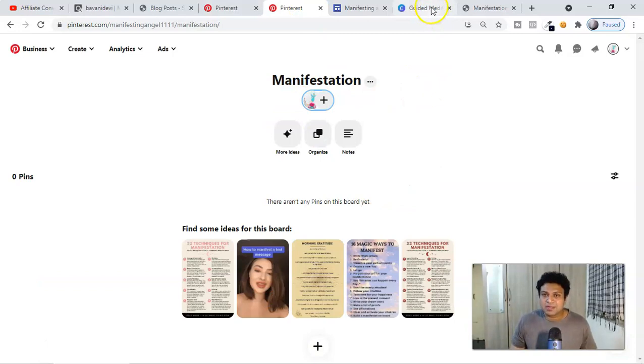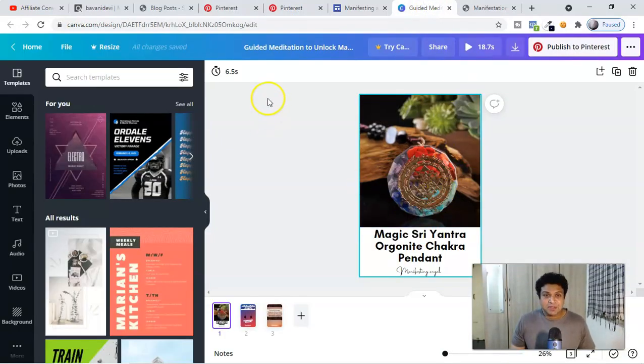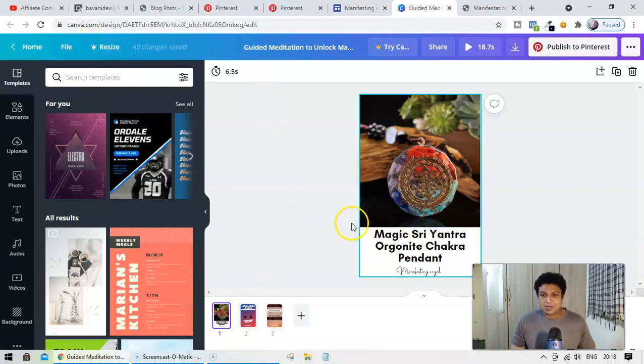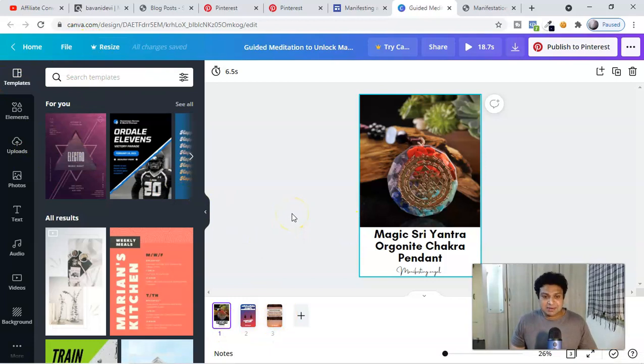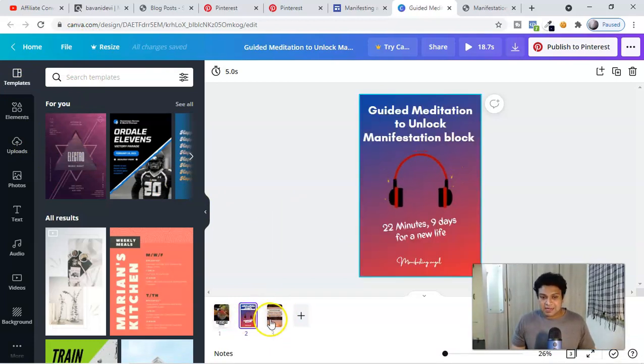Once you create a board, the next step is to create a pin. This is the very important fifth step. To create a pin, you can use the free tool called Canva, with which you can create video pins. Video pins are trending right now. You can also create an image, and make sure you're optimizing your images. Use highly attractive images. Do not use copyrighted images, because images will help you to rank. Video will help you to rank too. And whatever you're writing in the keywords, make it relevant. Relevancy is the key in Pinterest.